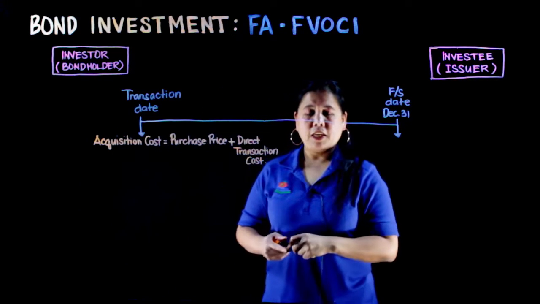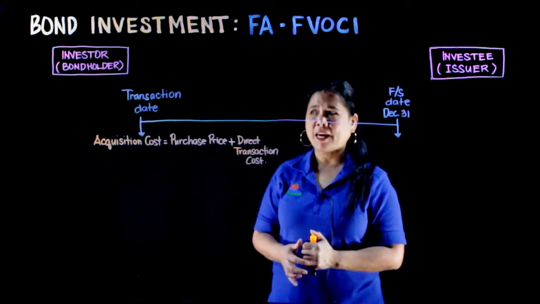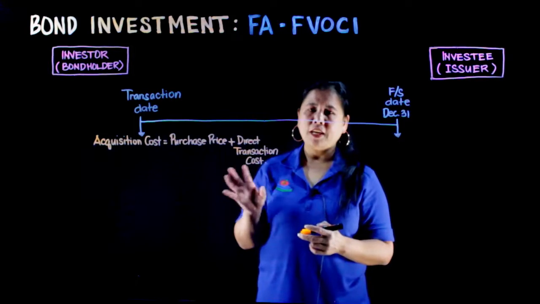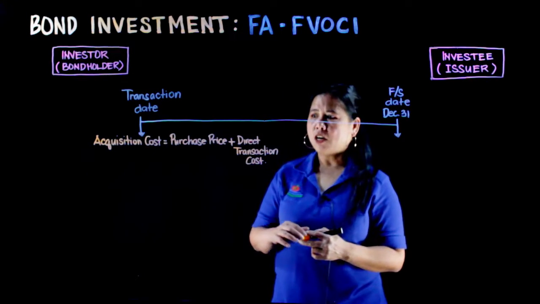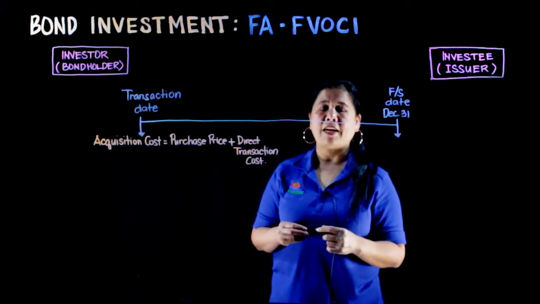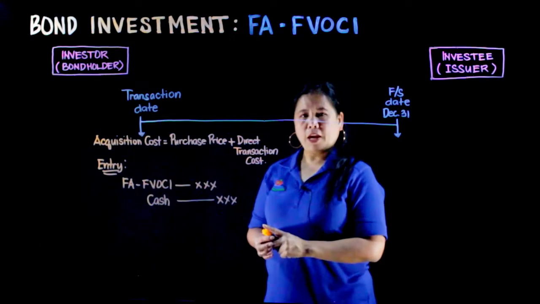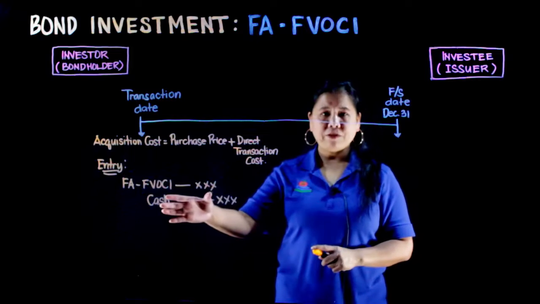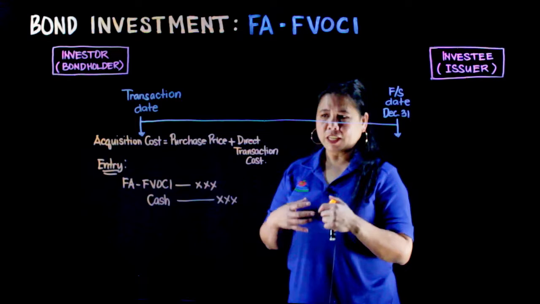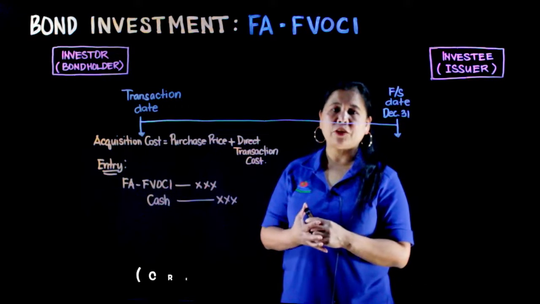Alright, so yan ang magiging laman ng ating investment na financial asset FVOCI on the transaction date. That is our initial recognition. The entry on this financial asset on this investment is debit to financial asset FVOCI and credit to cash. Our entry is debit to financial asset, FVOCI, yan ang ating investment, and credit to cash. At yung indirect transaction cost naman ay debit to expenses and credit to cash.